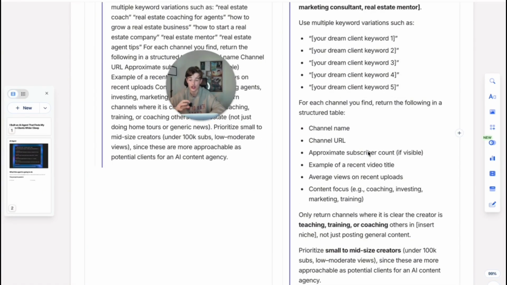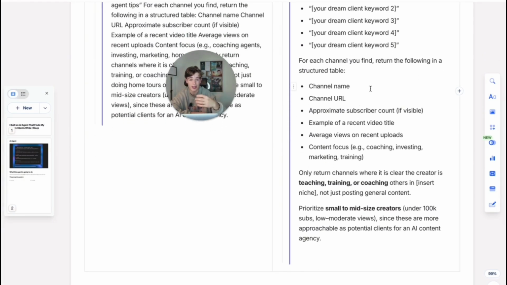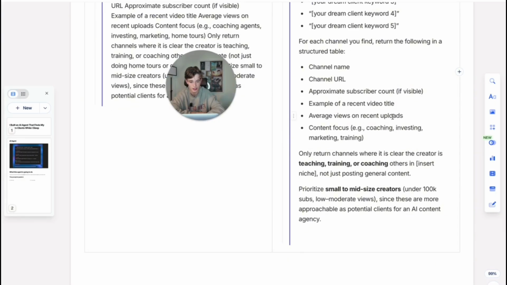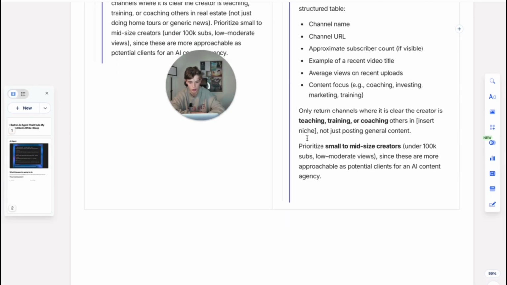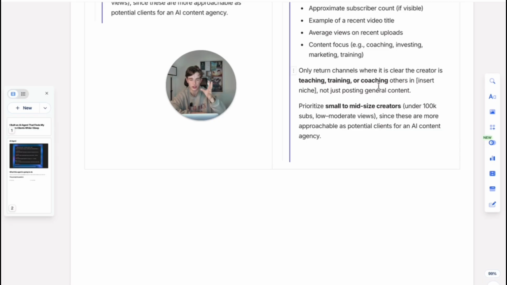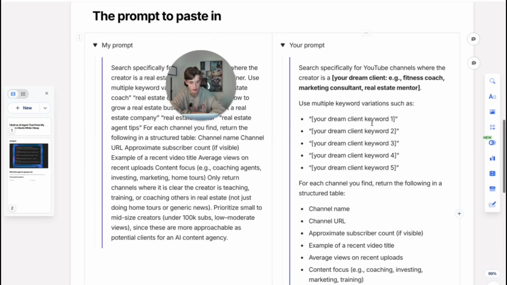And when the AI agent does find our dream clients, it's going to give us everything in this format, just because it makes things 10 times easier for us to literally take the information and start reaching out. So channel name, channel URL. From here, we can literally click on their URL, make sure that everything ChatGPT says they are is right: subscriber count, recent examples of videos. So all of these really important things are going to give us a strong starting point to be able to reach out from. So only returning channels, as you can see here, and then finally, you can just tweak how many followers you want them to have. Sometimes you may want lower followers or higher followers. But yeah, I've made this entire template for you. Simply just feel free to screenshot it right now and then just fill in the blanks.